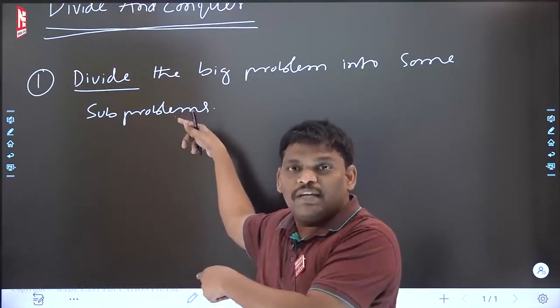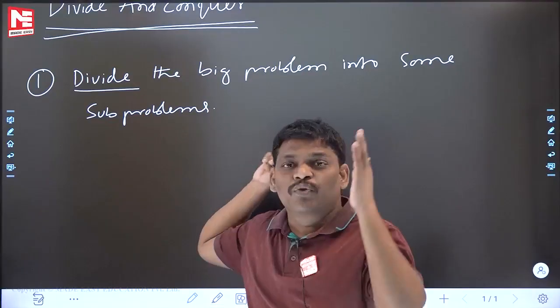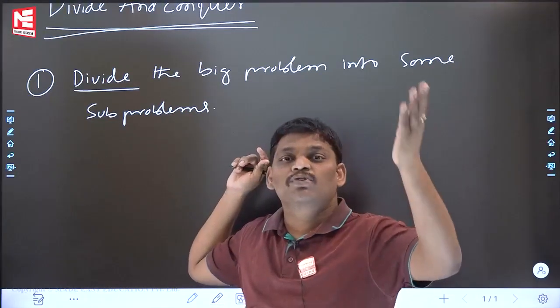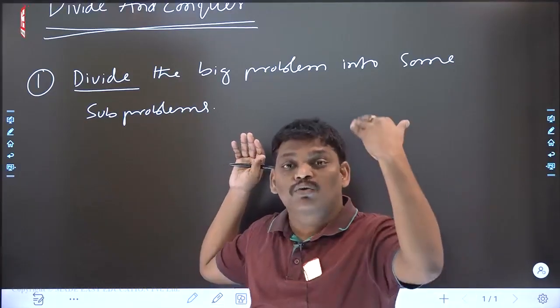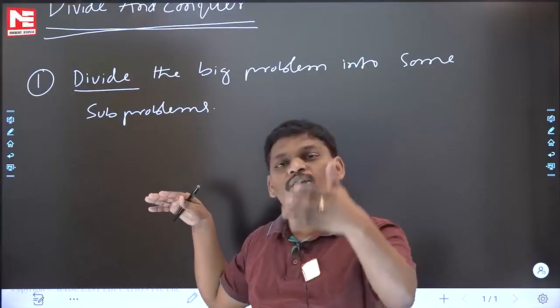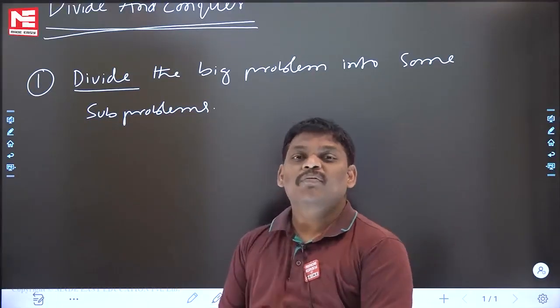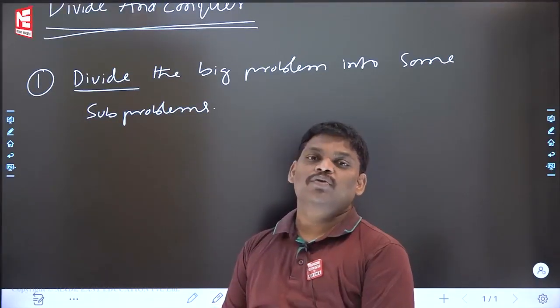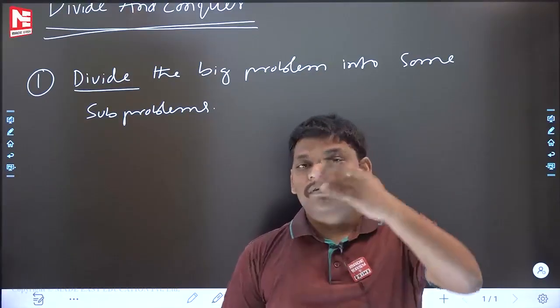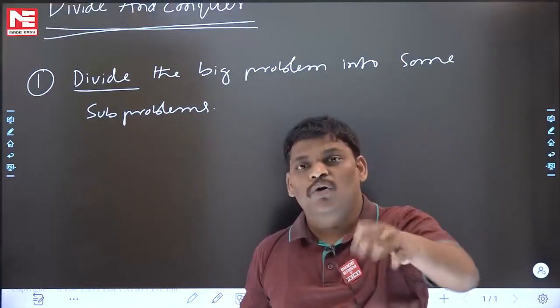But divide and conquer is saying that if you think your problem is a bigger problem, solve that bigger problem in terms of small problems. That means you have to divide. How will you divide? It is your problem; you decide yourself. Some people will divide into 5 parts, some into 10 parts, and so on. But one thing, it is a recursion, so you have to divide again.